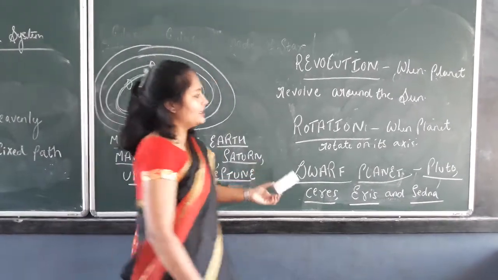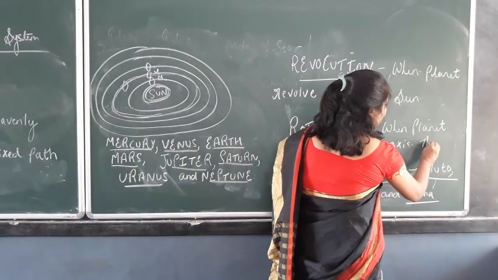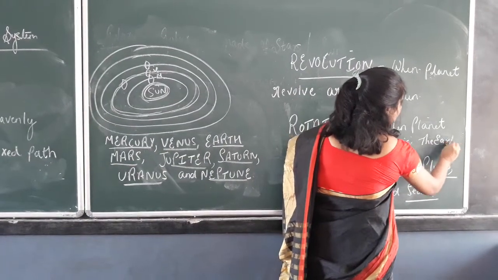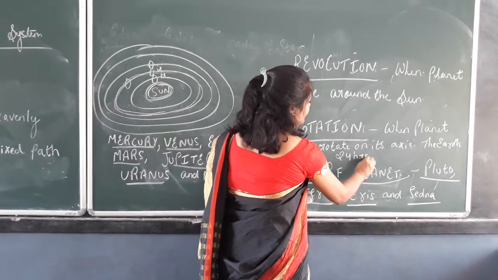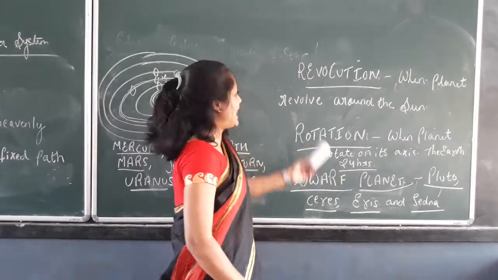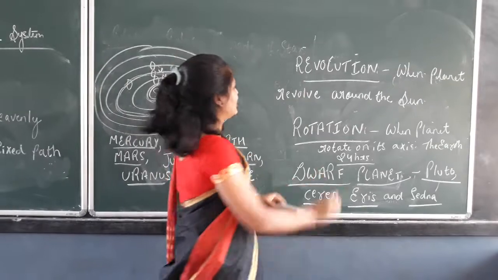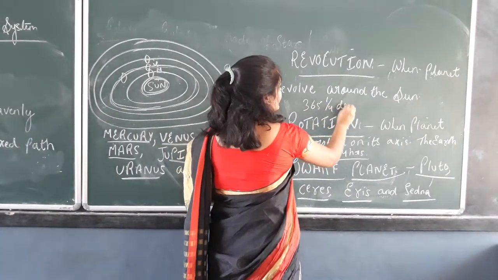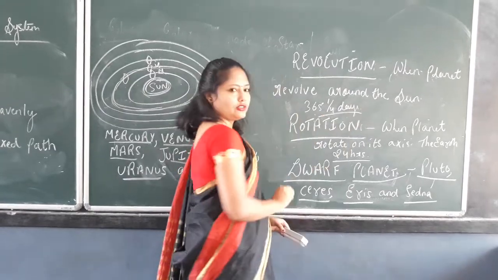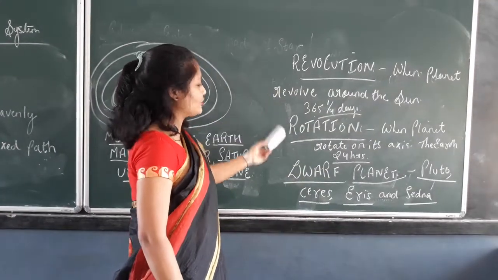And you know how many hours the Earth takes? The Earth takes 24 hours to complete one rotation. And for revolution, how many days does it take? It takes 365 and 1 by 4 days. Okay children, I think you have learned revolution and rotation.